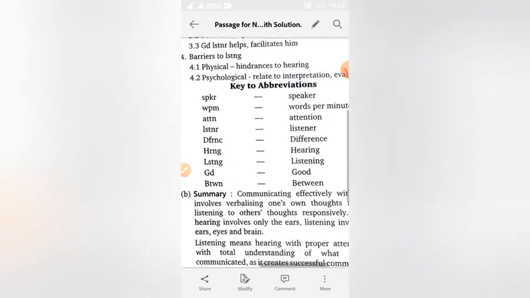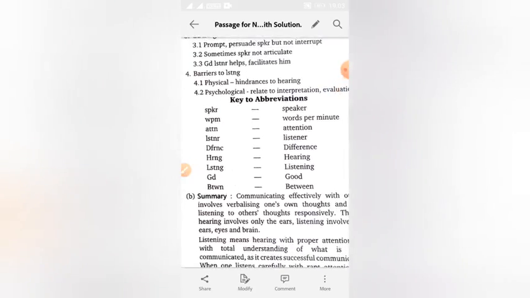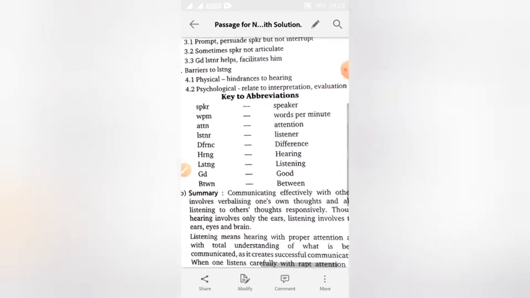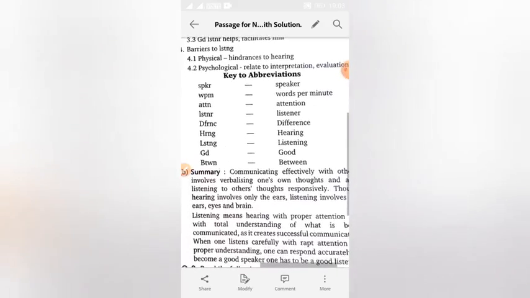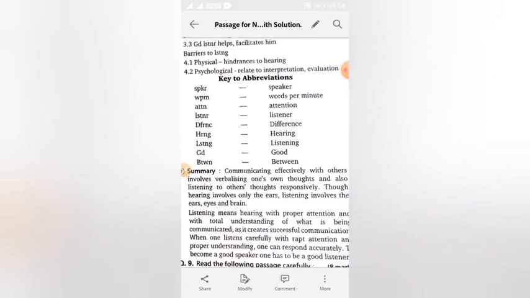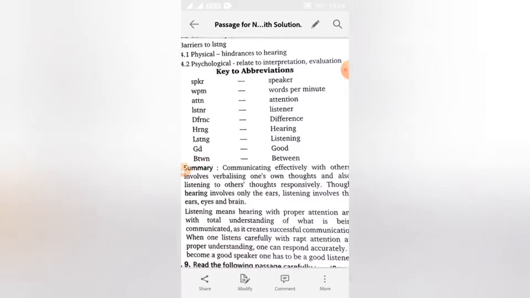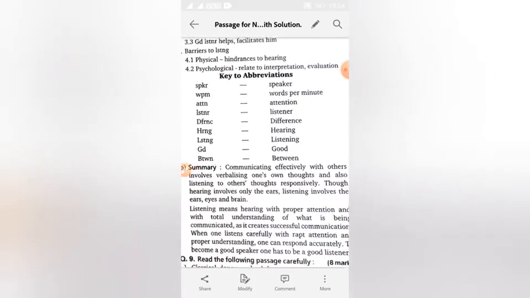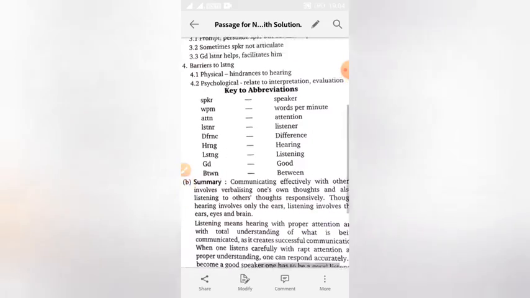And now subheading number 4, that is barriers to listening. And the points are here. Point number 1, sequenced as 4.1, physical hindrances to hearing. And point number 2, sequenced as 4.2, psychological relate to interpretation evaluation.